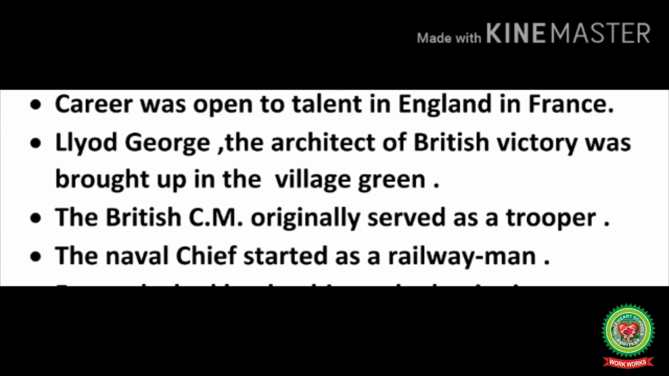Even a person from a poor family could rise to a high position, like Lloyd George, who had been given the credit for British victory in the First World War and who was also the British PM, and was actually brought up in a village. That means he belonged to a very poor family. The chief magistrate originally served as a trooper in the army. The naval chief was a railwayman, and slowly he came to the position of naval chief.